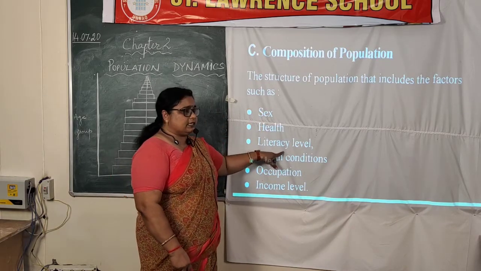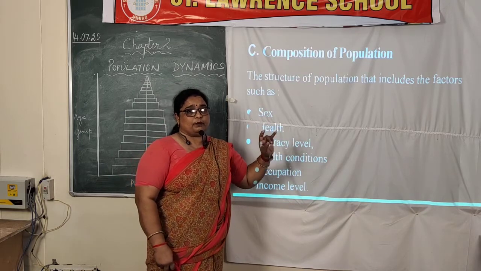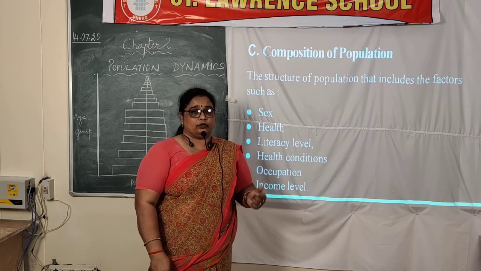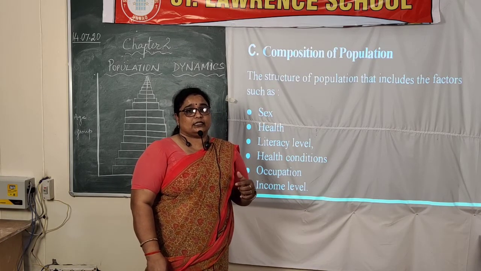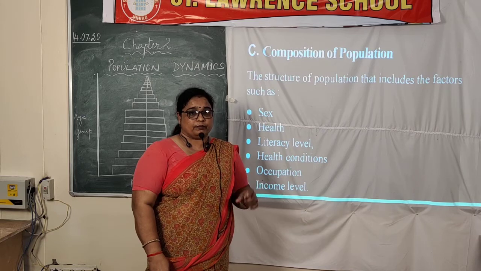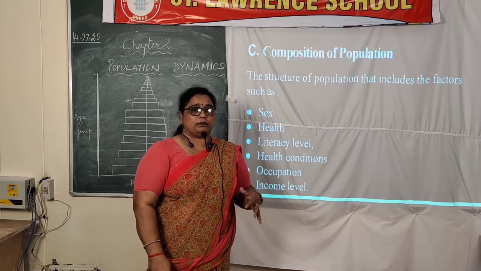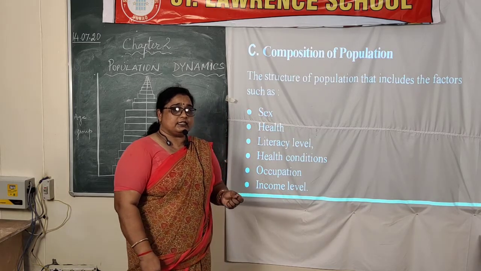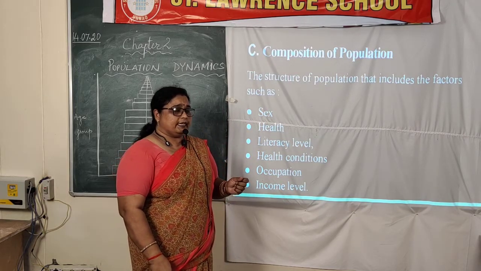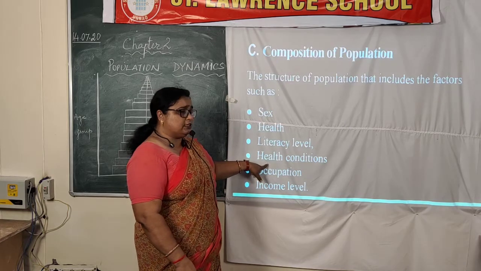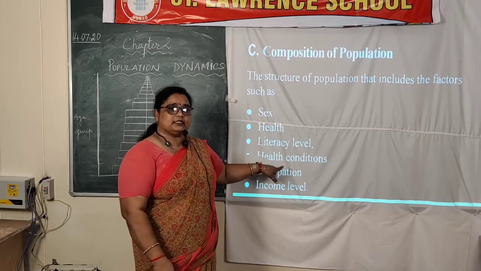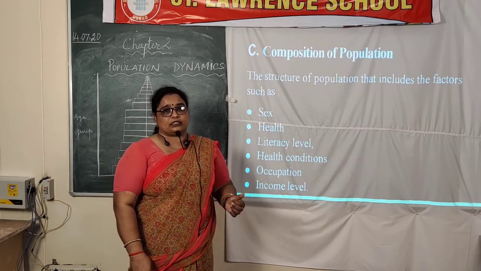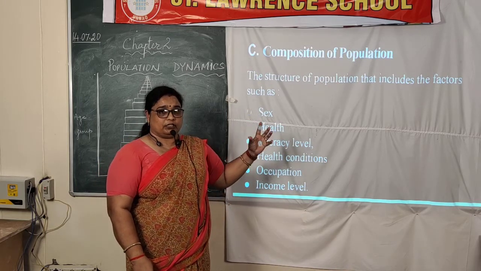Then comes literacy level, meaning how many people are educated, and what is the average of female education to male education. The ratio is taken, so the literacy rate is also determined. And then the health conditions again: is malnutrition there or a healthy life? So what type of population is there?